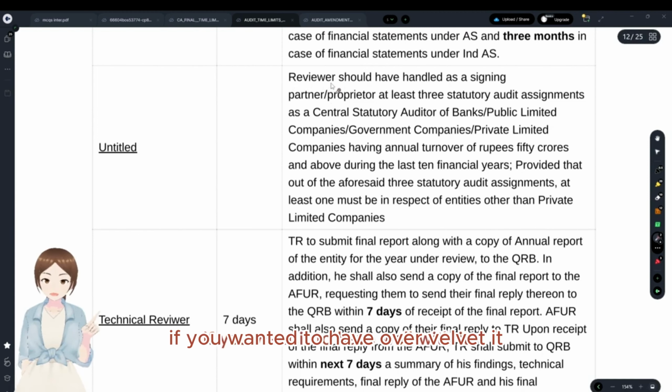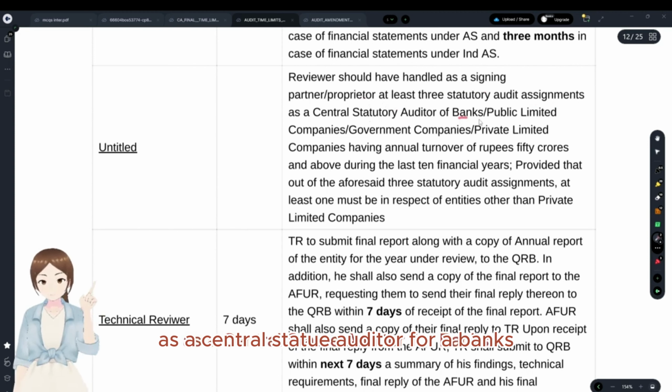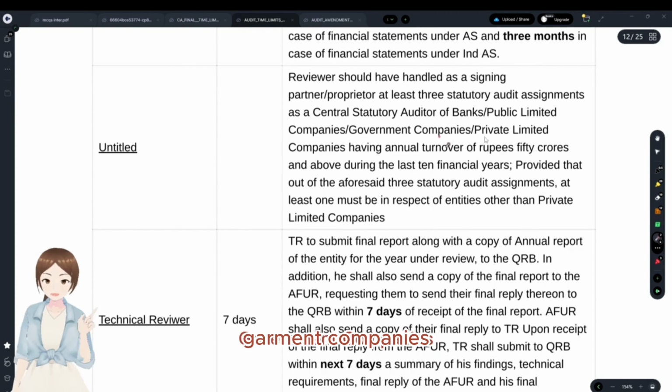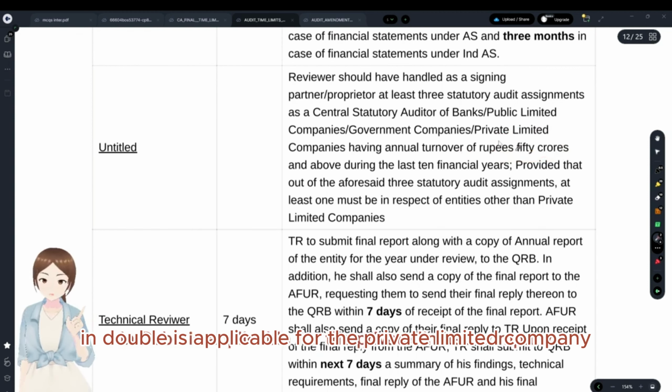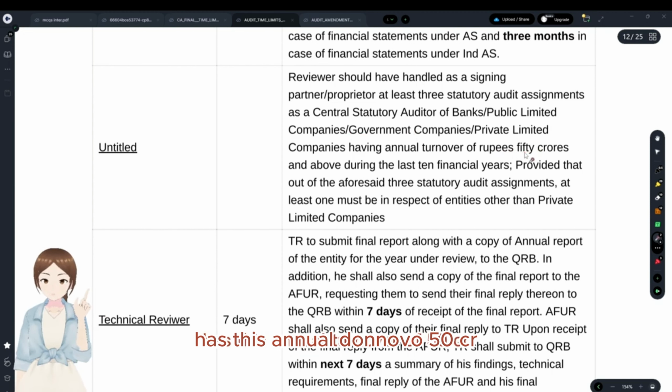A technical reviewer should have handled, as a signing partner, at least 3 statutory audits as a central statutory auditor for banks, public limited companies, government companies, or private limited companies having annual turnover of 50 CR and above. You see, this 50 CR and above is applicable to private limited companies, not to government companies and the others. For banks, public limited companies and government companies it is individual. A private limited company has this annual turnover of 50 CR.